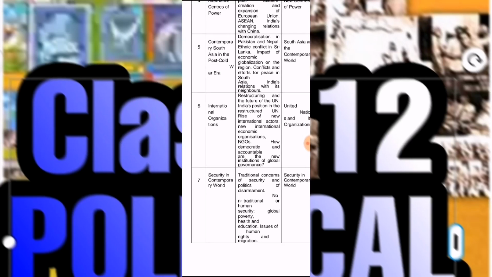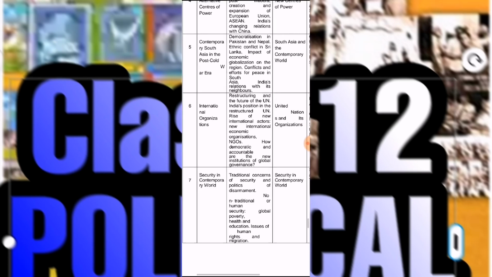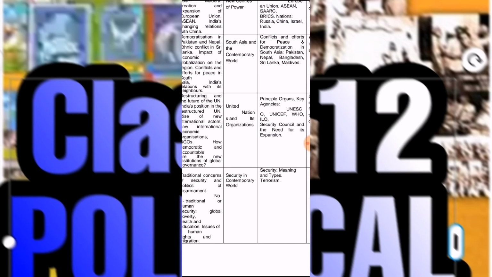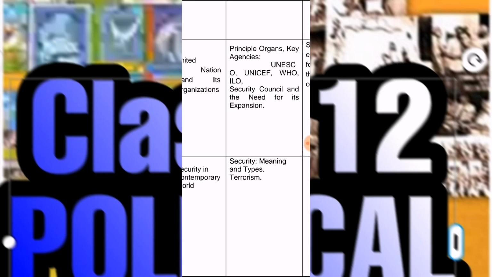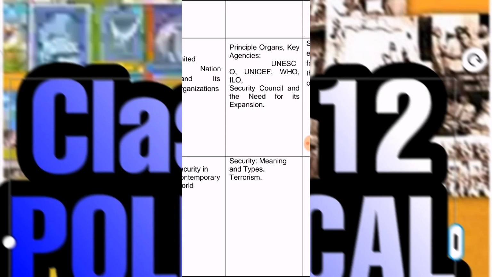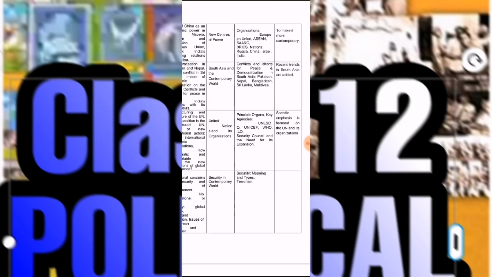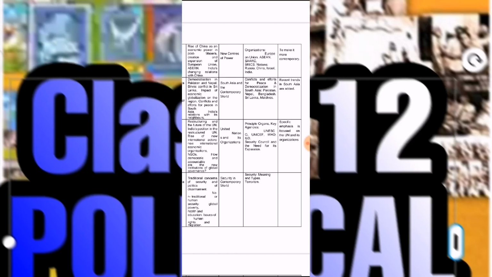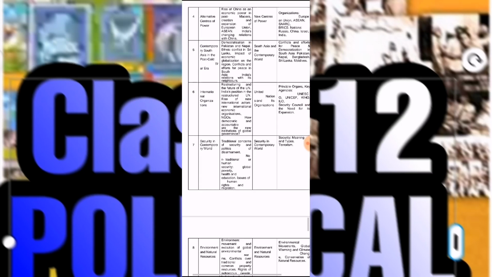Next topic, security in the contemporary world. Here only one topic is important. You need not do the other concepts given earlier in the syllabus. You are recommended here to do the meaning of security, its types, and the other topic is terrorism. Then only these three topics are compulsory in this chapter 7.